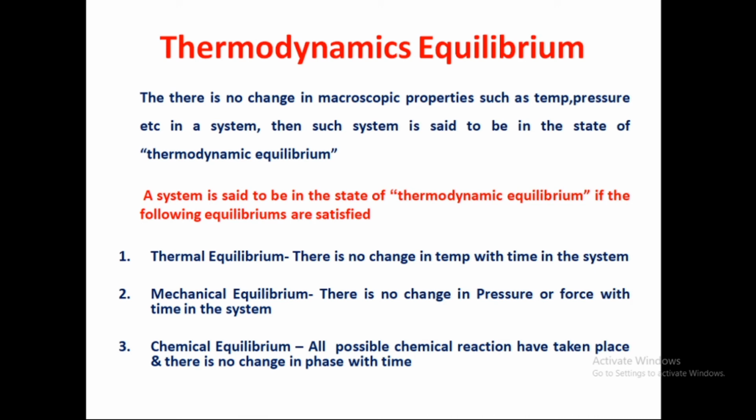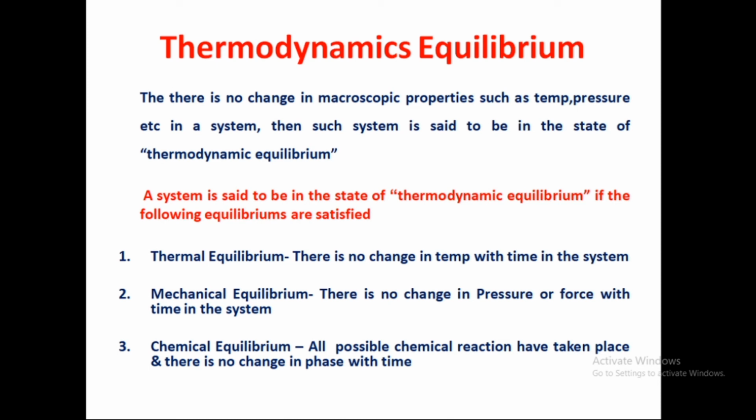Chemical equilibrium: all possible reactions have taken place, but there is no change in composition with time. Say there is a container separated by a partition, with chemical A in one portion and chemical B in the other. If you remove the partition, both chemicals get together and mix. In a particular time, it will come to one A plus B chemical, and that chemical will have no change.